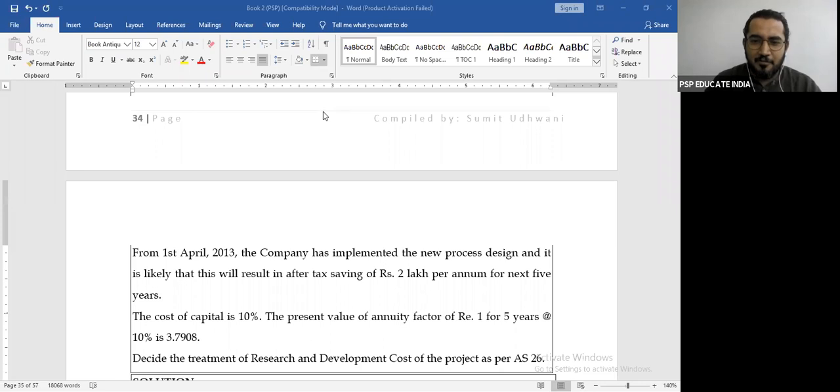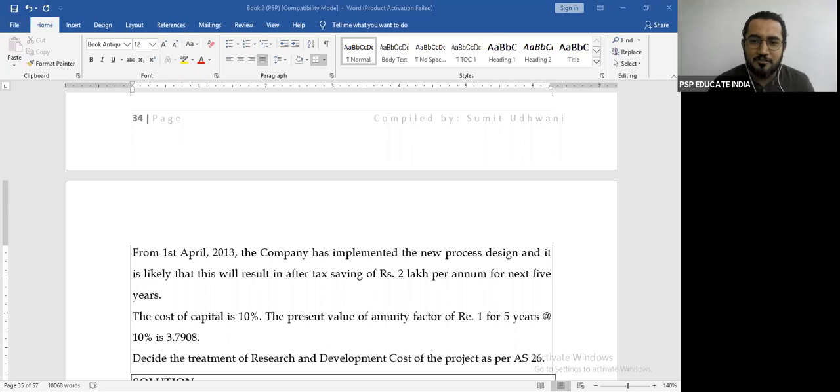Now tell me, everyone on the chat box, आपने असेट रिकॉर्ड किया 8 lakhs पे, पर असेट का रिकवरेबल वैल्यू, असेट का यूजफुल वैल्यू, असेट से आप जो वसूल करोगे वो कितना है? 7.58 lakhs. Tell me what will you take? 8 lakhs or 7.58 lakhs? Quickly on the chat box.